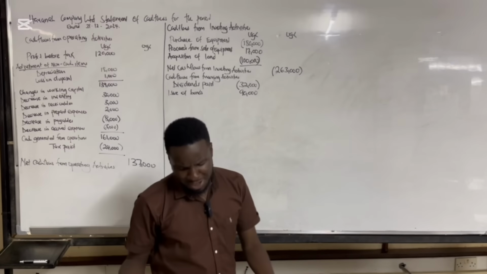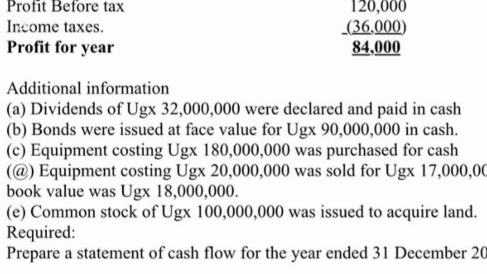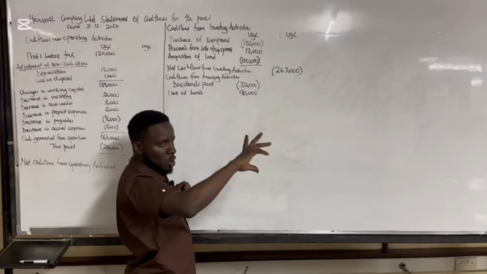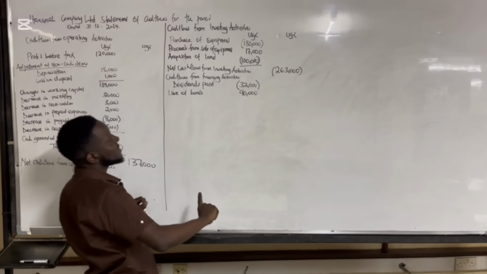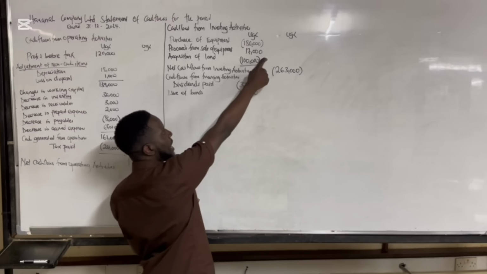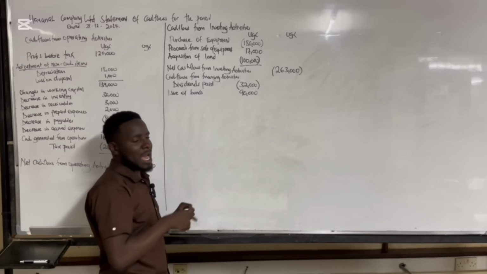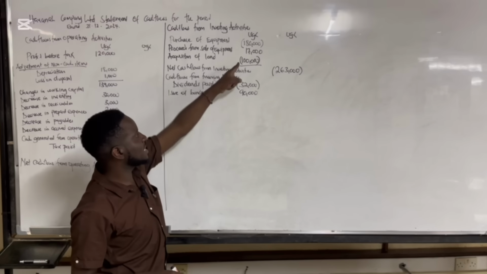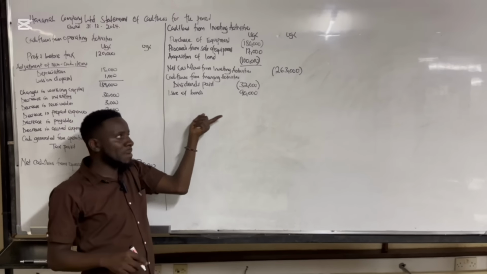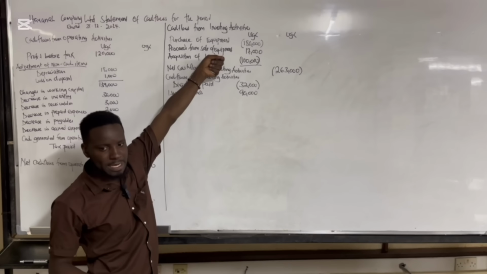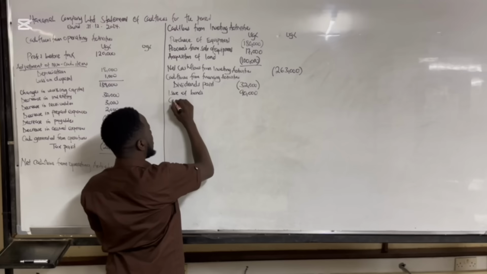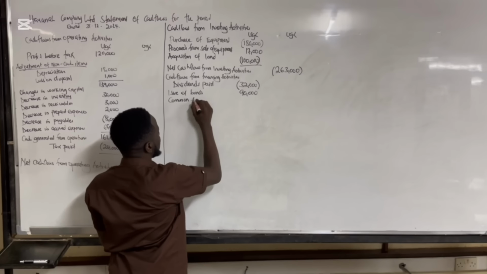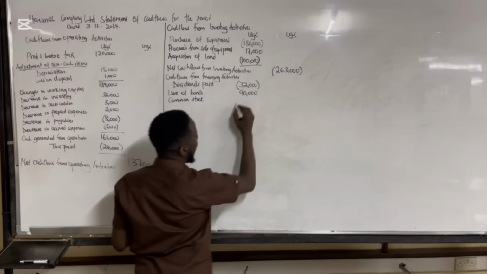Then, if you check here again, remember there was a common stock which was issued. Now that common stock was 100,000. Remember, we issued common stock of 100,000, but then we used that 100,000 to acquire land. Now, even if we use it to acquire land, it should come here to show that that money first came in before we use it to acquire land. So you're going to say common stock, and that common stock was 100,000.